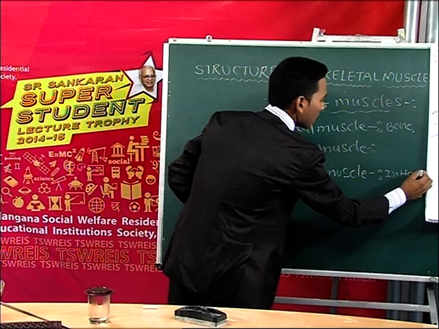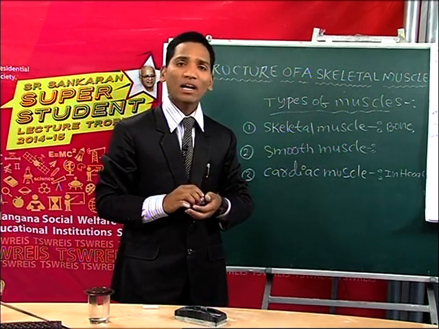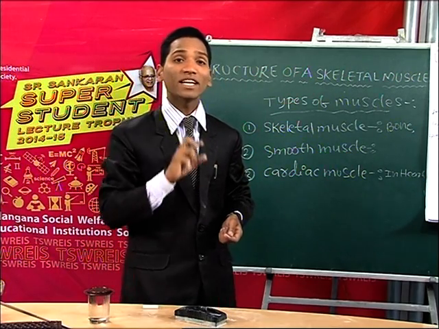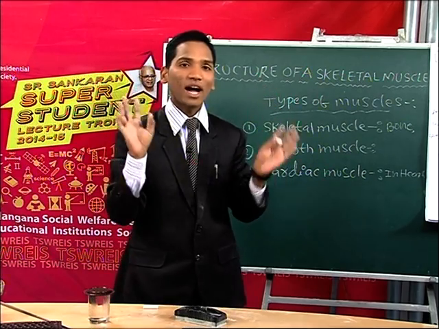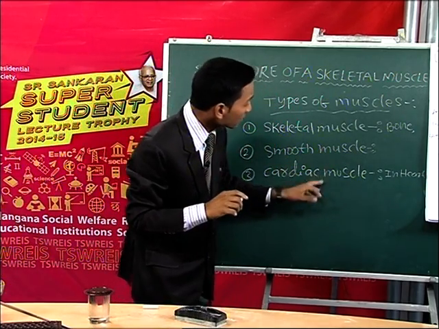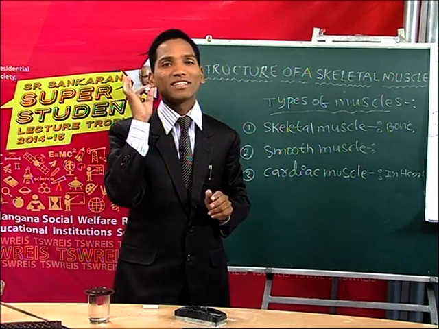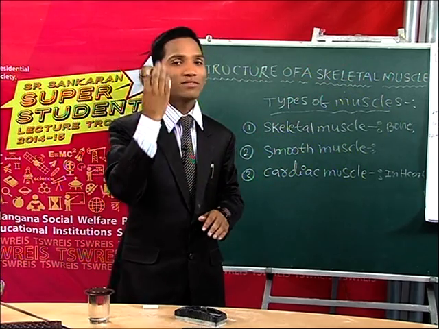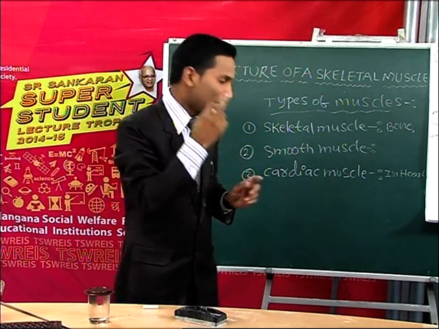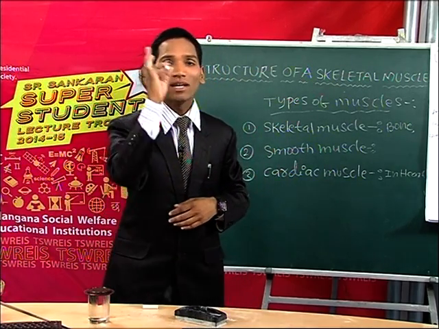These cardiac muscles are also involuntary in nature. They do not work under our conscious control. Cardiac muscles can also be called myocardial muscles, because they are present in the myocardium of the heart of the vertebrates.